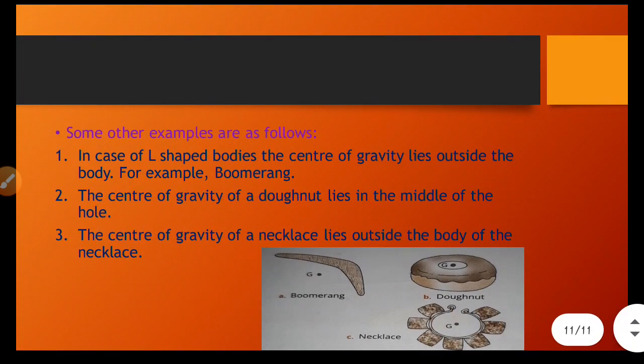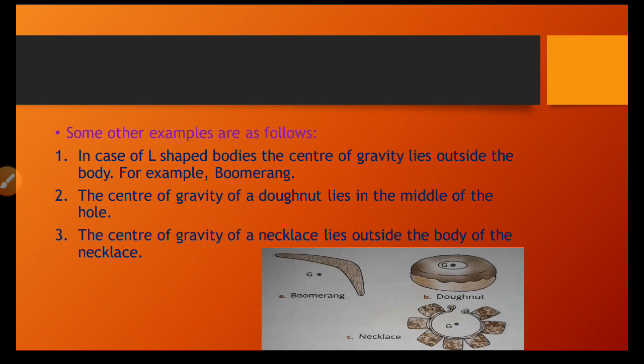Examples of center of gravity outside the body are: in case of L-shaped bodies, the center of gravity lies outside the body. See the boomerang.